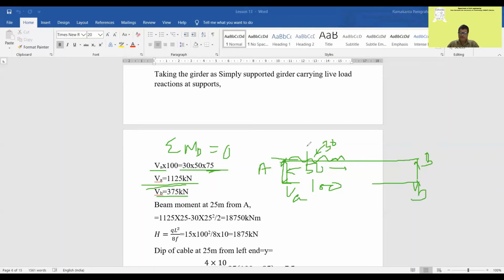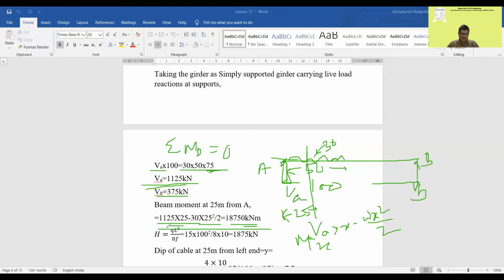Now you have to find out the moment at 25 meter from here, in the girder. So 25 meter from here means calculate the reaction VA. Like simply supported with UDL, moment at X is VA into X minus WX square by 2. So VA into 25 minus 30 into 25 square by 2. This is the value of the beam moment.